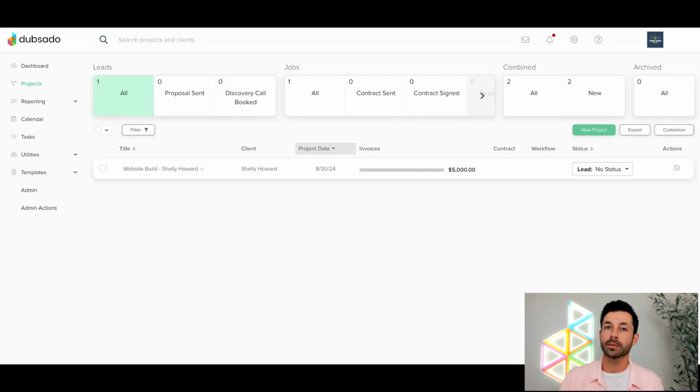The idea of a lead capture form is that it's going to take in that client's information that they're being asked for and filling out on that form. As soon as they submit that form, it's going to automatically generate a new project for you.